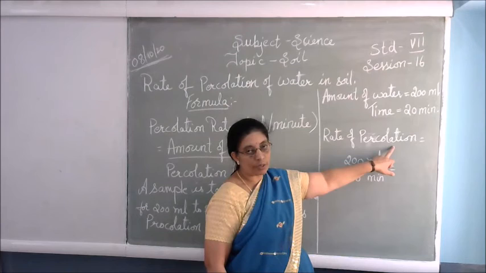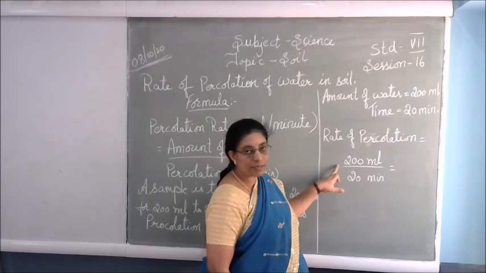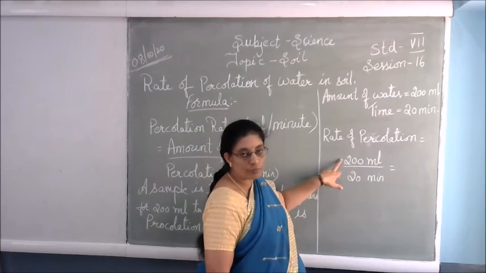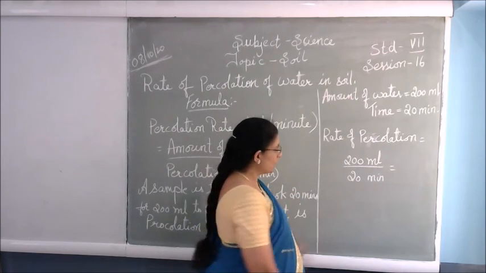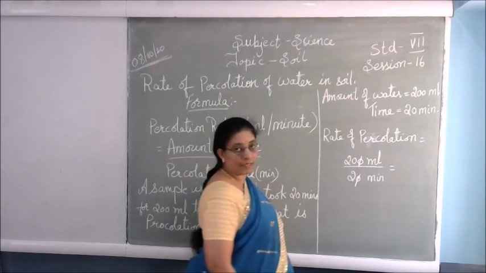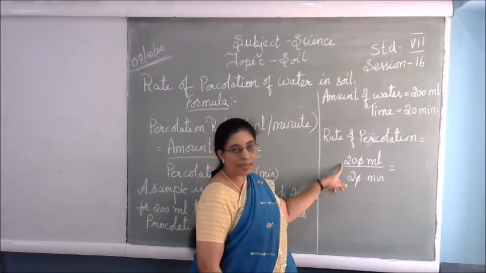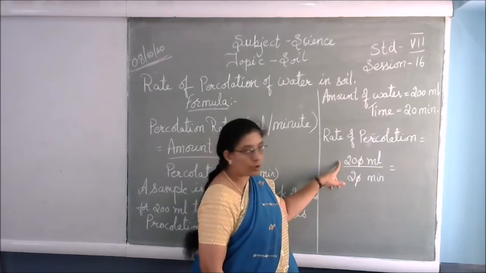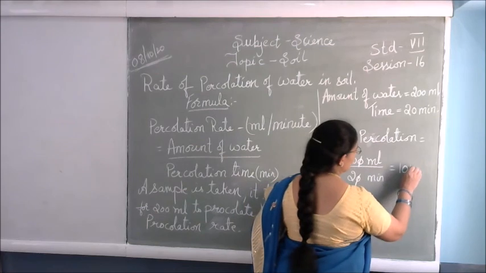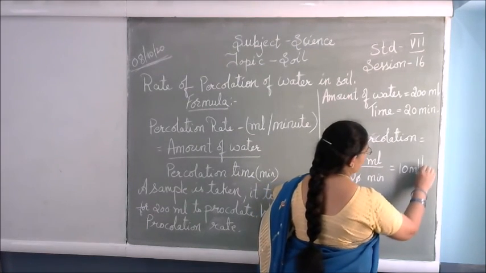How are you going to calculate this? 200 ml over 20, the amount of water over the time. The 0 and 0 will get cancelled. So over here, 2 and 20. How many times will 2 go into 20? 10 times. 2 tens are 20. So it is 10 ml per minute.